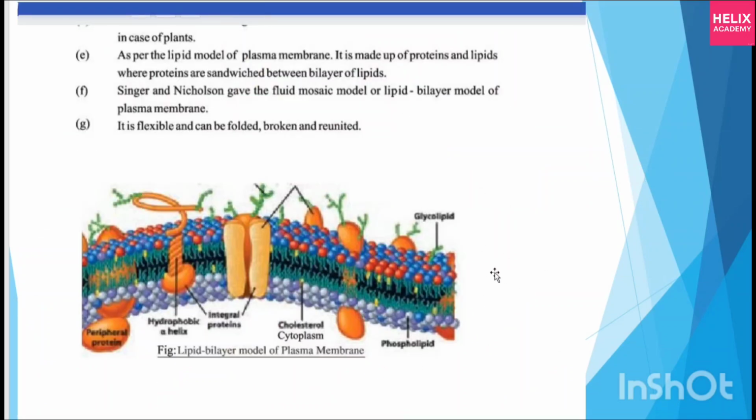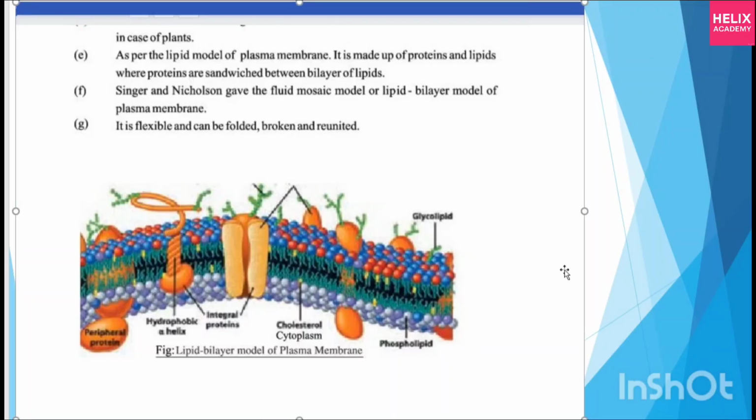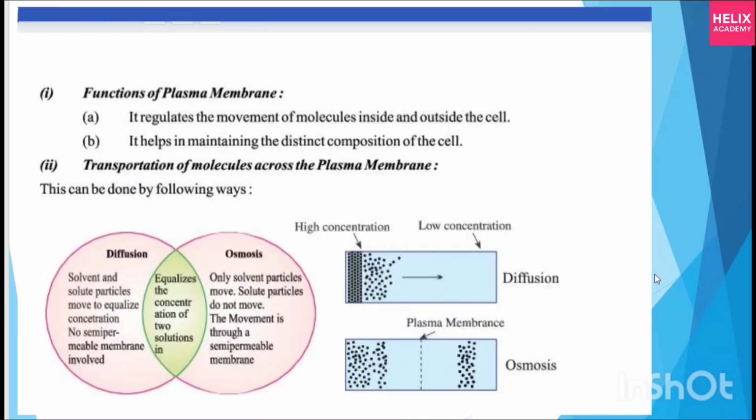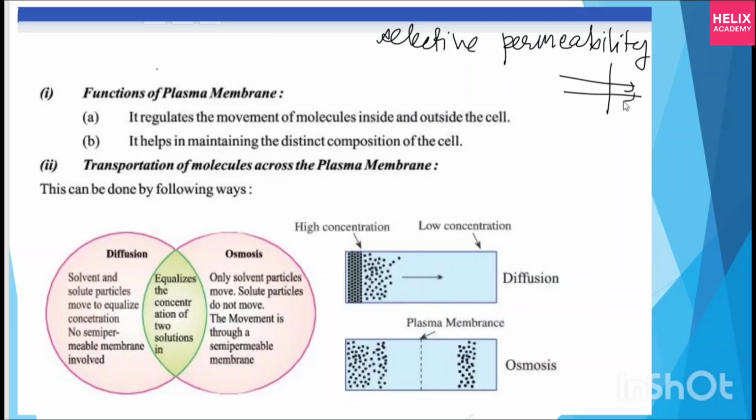Okay, clear? Next, this is the bilayer protein structure, which we have just studied. Now, functions of the plasma membrane. I just told you that it is very selective in its permeability. Selective permeability. When I say selective, that means it will not allow everything to come in. It will allow only what it wants, what is necessary to come inside.